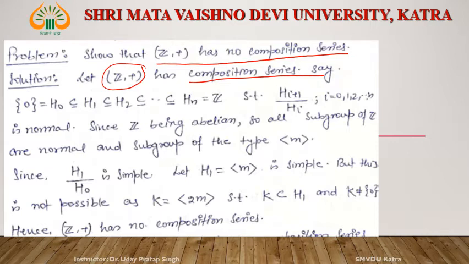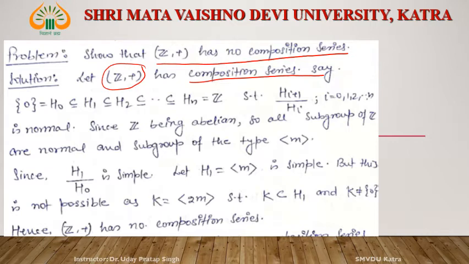We assume it has a composition series, and later we will show this is a contradiction. Since the contradiction arises by assuming that it possesses a composition series, it means Z plus doesn't have any composition series. So we start from this statement: let Z plus have a composition series.